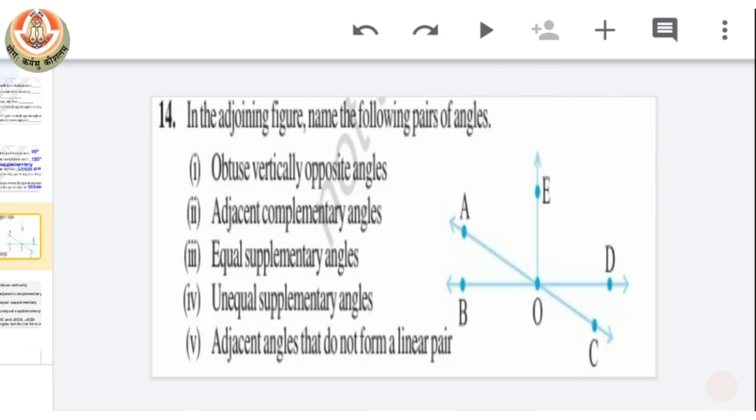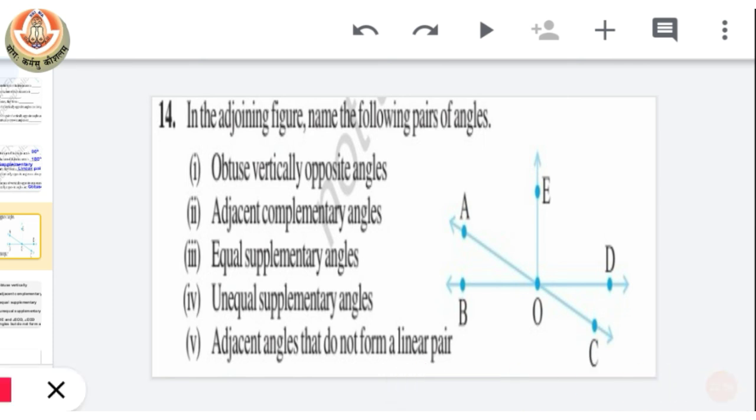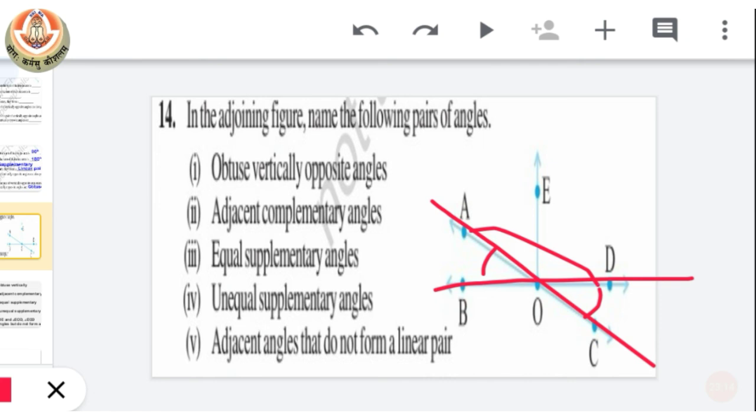Now the next question, number 14, is, in the adjacent figure we have to name the following pairs of angles. The first one is obtuse vertically opposite angles. So first we have to see two lines which are intersecting each other. Now you can see these pair of vertically opposite angles are acute, whereas these pair of vertically opposite angles are obtuse. So our answer is AOD with BOC.